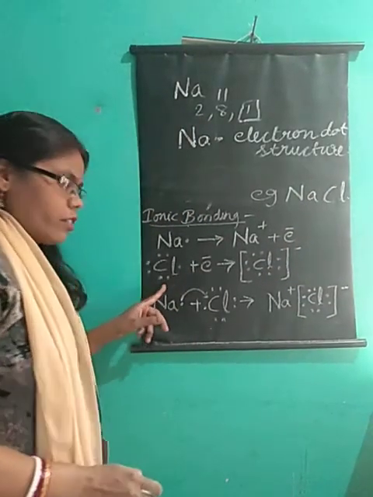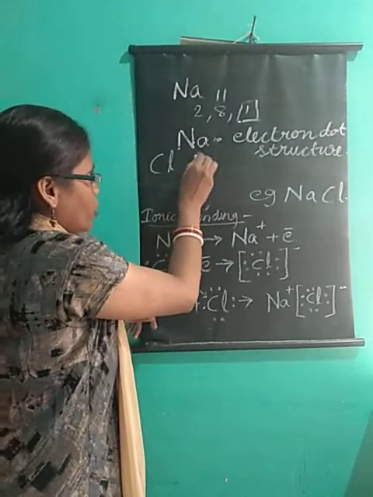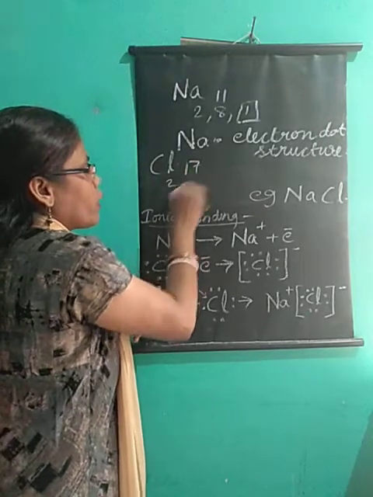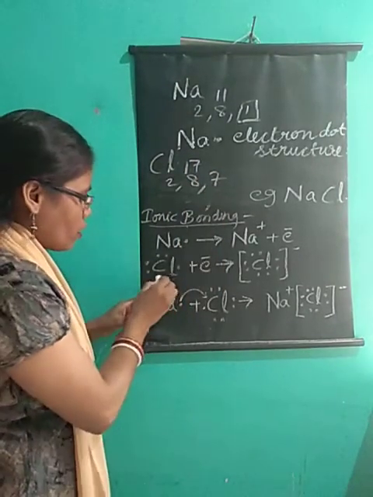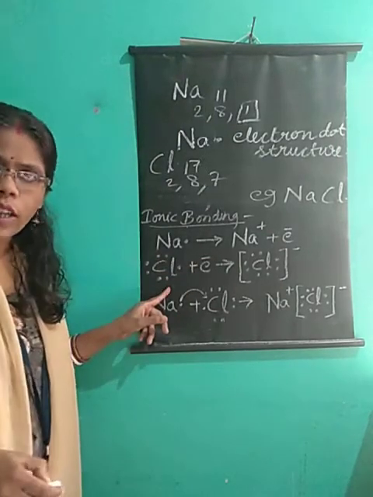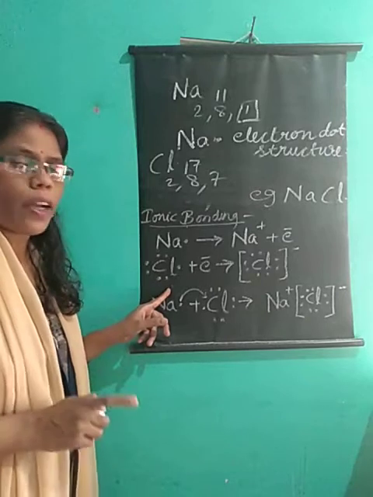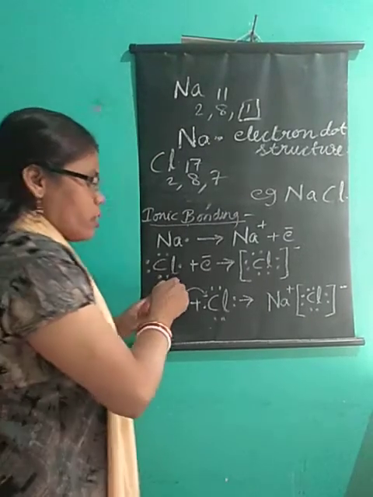Okay, now chlorine. Chlorine, Cl, as you know, has atomic number 17, so the configuration is 2, 8, 7. We can represent that by an electron dot structure with 7 dots: 1, 2, 3, 4, 5, 6, 7. So this is the chlorine atom. Remember, you need to represent it by electron dot structure only.